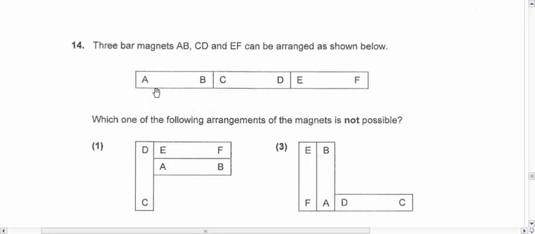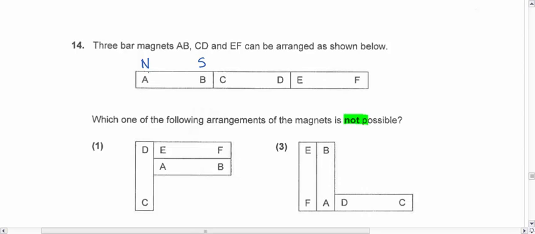So 3 bar magnets A, B, C, D, E, F are arranged as shown below. Now if they are arranged like that, it means that these two are unlike poles, because unlike poles attract. So which one of the following arrangements is not possible? So I want something that is not possible. Okay, so how do you solve this kind of question? Now you don't know which is north and south, but you can assume, or you can guess. If this is north, this will be south. Now if you assume the other way around, your answer will still be the same. Okay, so I can also assume this is south and the other one will be north.